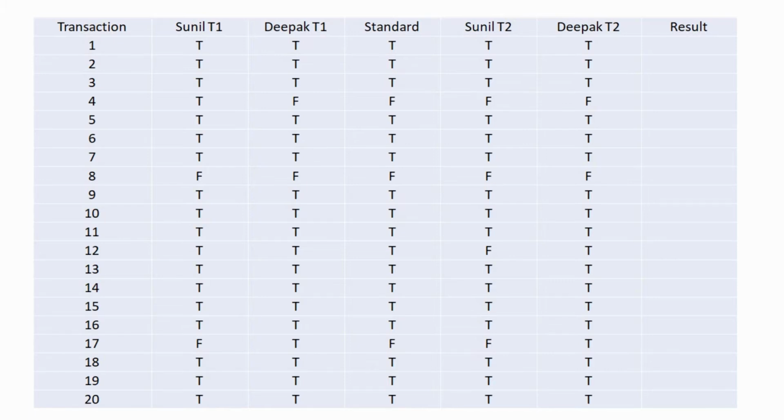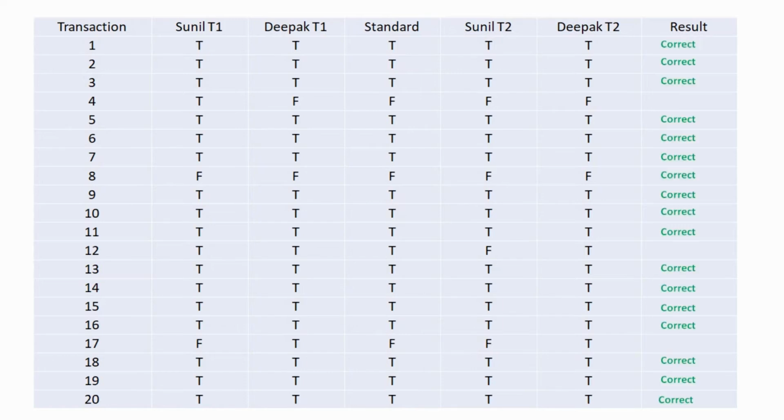Now let us look at various observations given by the operators as well as the standard. Rows where all the observations are similar are correct rows, and the rows where there is discrepancy between the operators as well as in the standard are incorrect transactions. If you look at row number 4, row number 12 and row number 17, there is a discrepancy in the results. If you look at the result, 3 transactions out of 20 are not matching. So the score for this Gage R&R comes out to be 17 divided by 20, which is 85%.